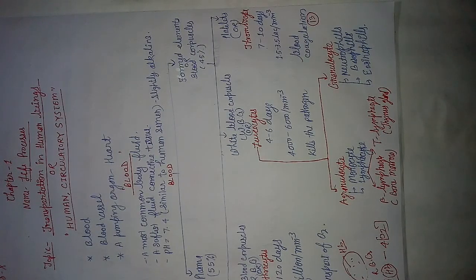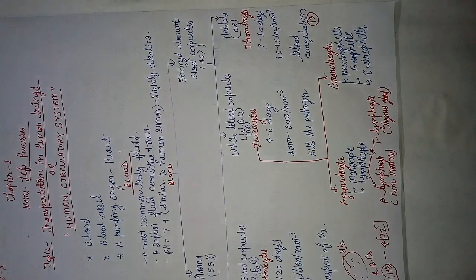So they are known as B, means bone marrow, B lymphocyte. And some of the lymphocytes move to the thymus gland where they get matured. Okay, and that is why they are known as T lymphocyte. T denotes the thymus gland.